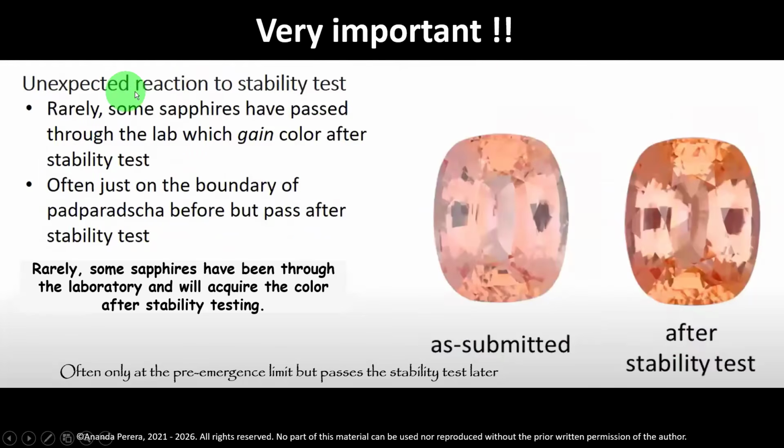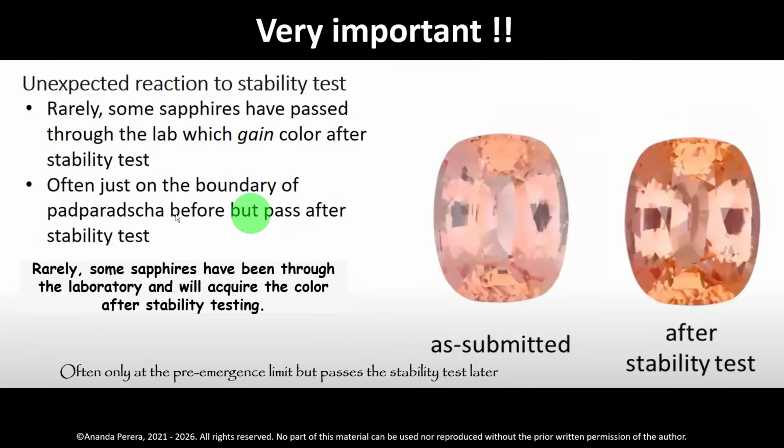Very important: unexpected reaction to stability test. When submitted, this is the color. After the stability test, this is the color. Padmaraga. Rarely, some sapphires that have passed through the lab gain color after the stability test.